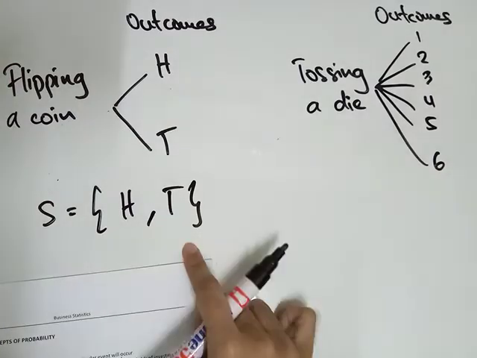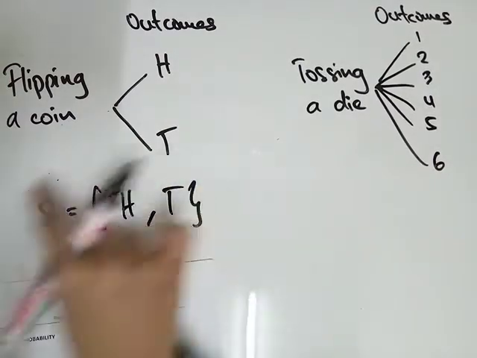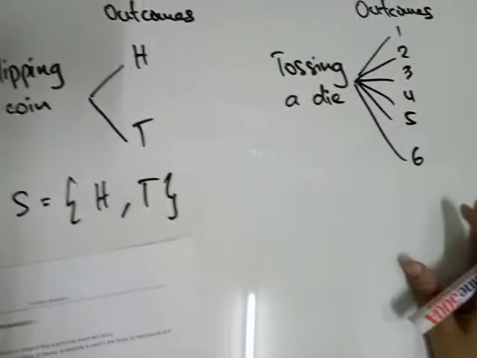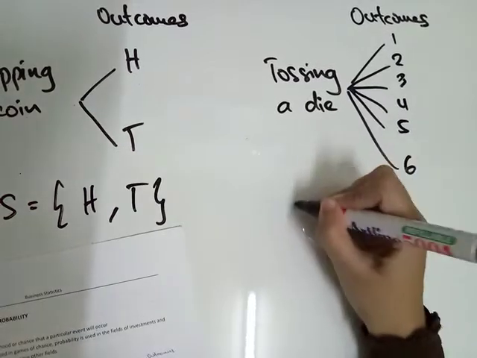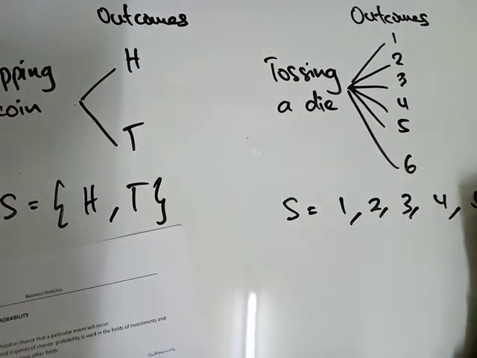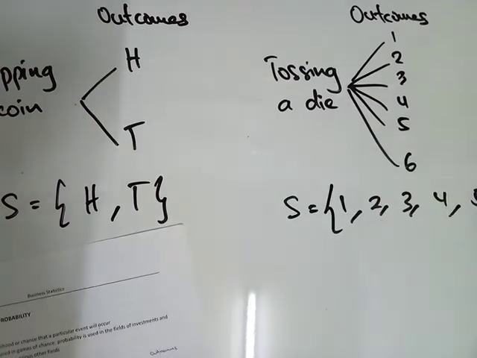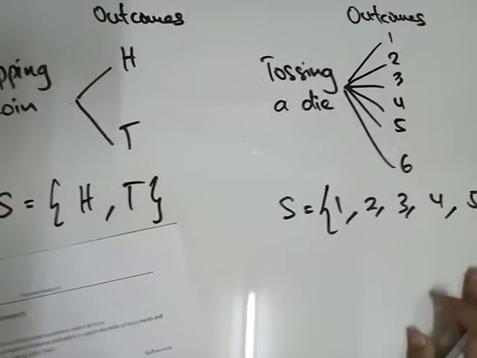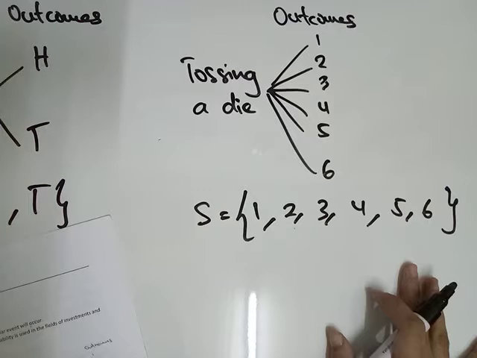Must be in curly bracket. This is sample space dia. When we toss a die, what is the sample space dia? 1, 2, 3, 4, 5 and 6, in curly bracket. So this is sample space dia.